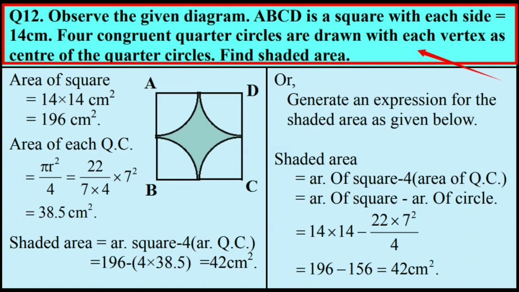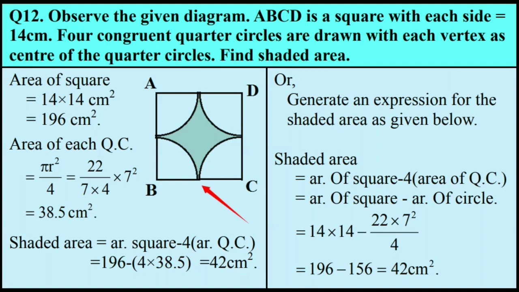Find the shaded area. Observe the diagram, and it is clear from the diagram that the shaded area is equal to the area of the square minus the area of all the 4 congruent quarter circles. So we have to find out the area of the square and area of quarter circle.